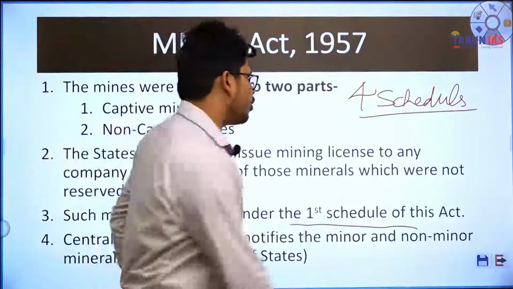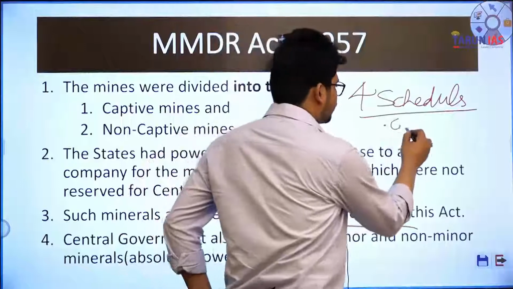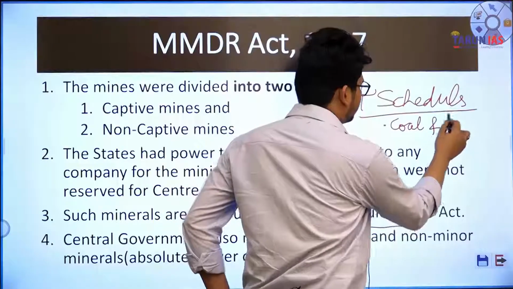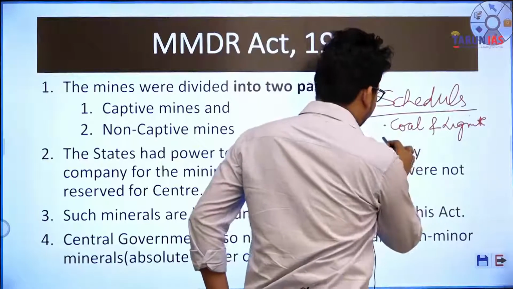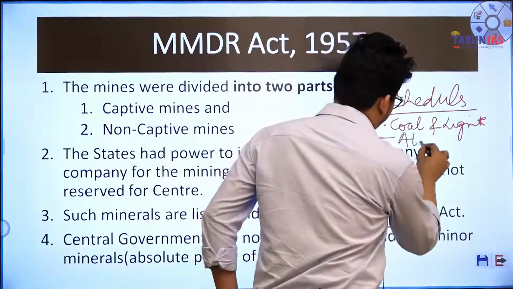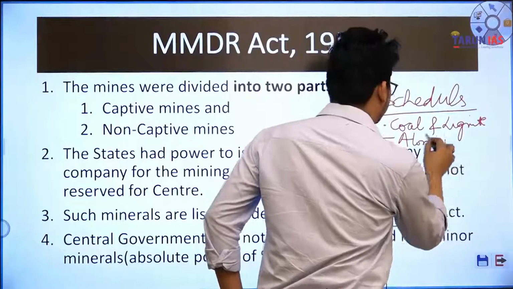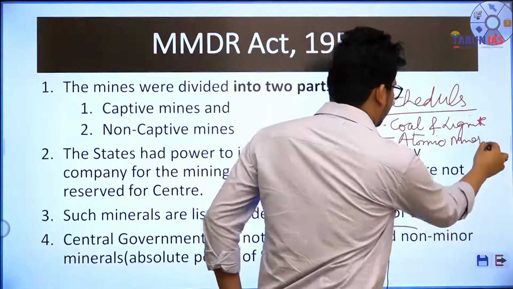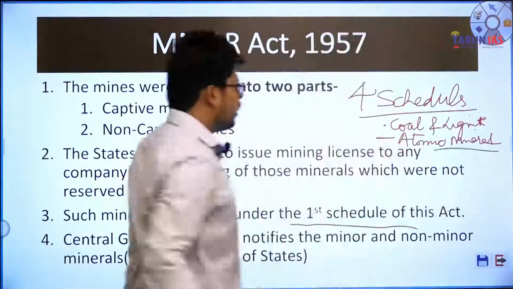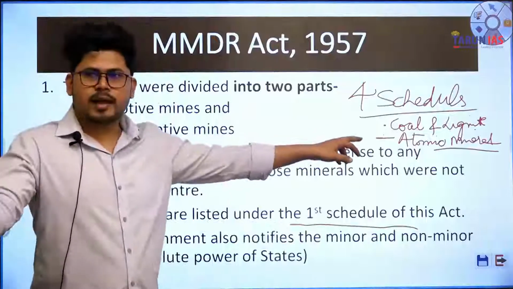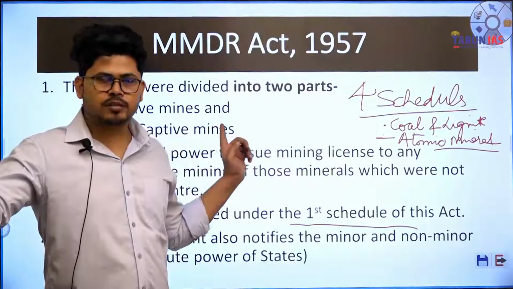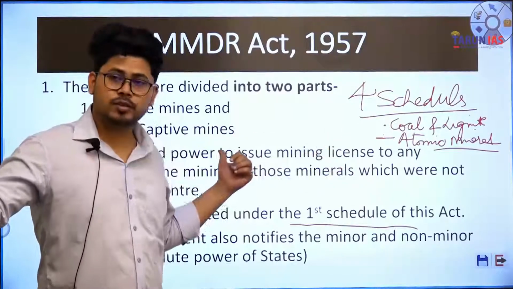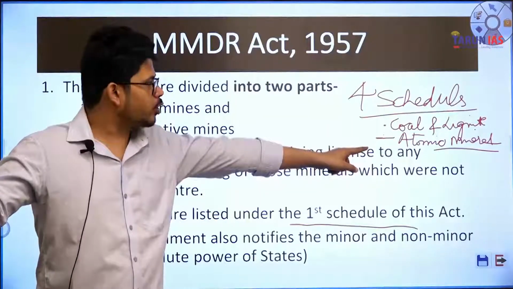First schedule में पहले कौन-कौन से mineral mentioned थे? The first one is coal and lignite. Okay. The second, atomic minerals. Now coal and lignite, that means the permission or the license for mining coal and lignite cannot be granted by state governments. Okay, because that has been reserved for the central government. The second one are atomic minerals.